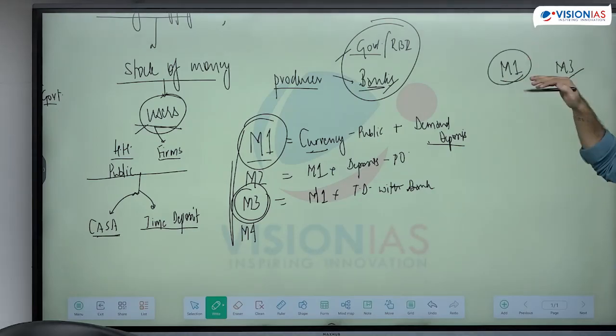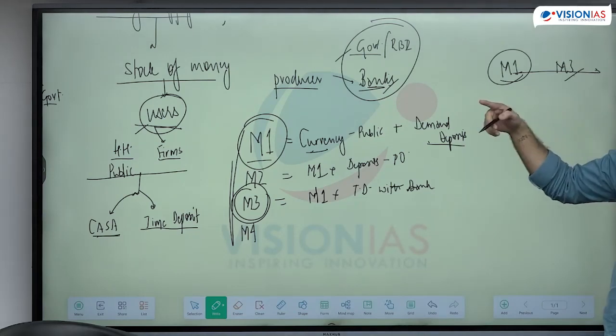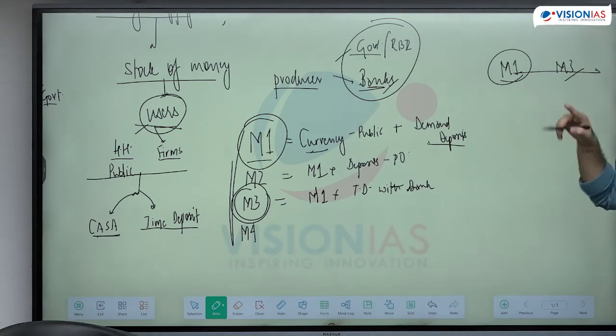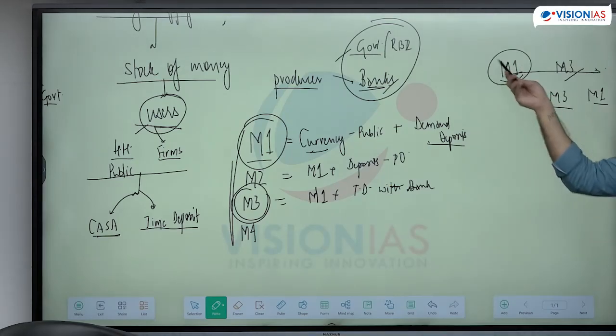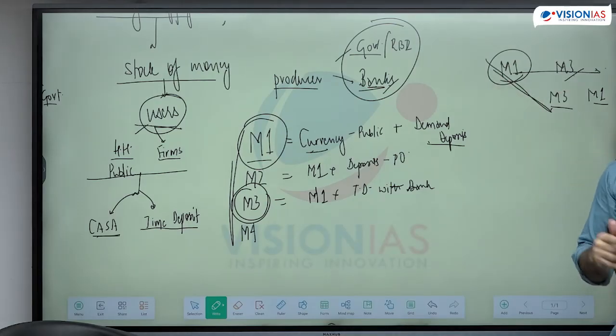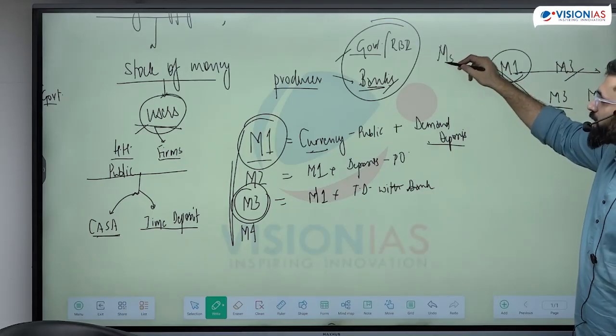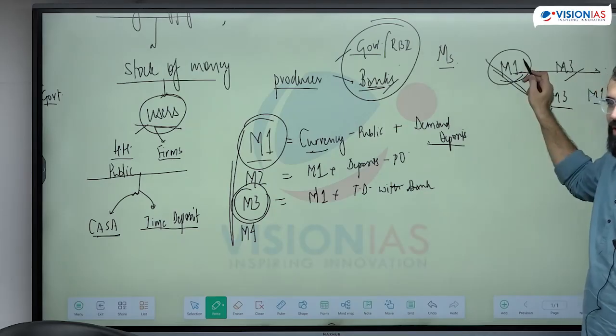If M1 is increasing sharply, but M3 doesn't increase or decrease sharply, what does it tell about the use of money? That means people have more use of money in the form of cash. They are not depositing for time. But if M3 is changing too fast as compared to M1, this means people have a tendency to save, not spend. So this is why we have different indicators, because they tell us about different things in the economy, based on which the central bank can change the money supply. I can put in more money or reduce it, because producers can increase the money supply.